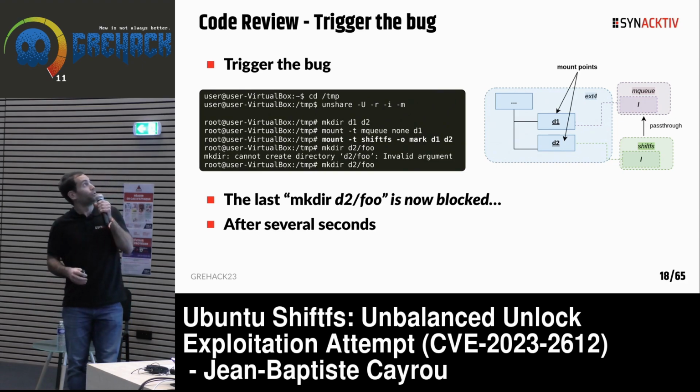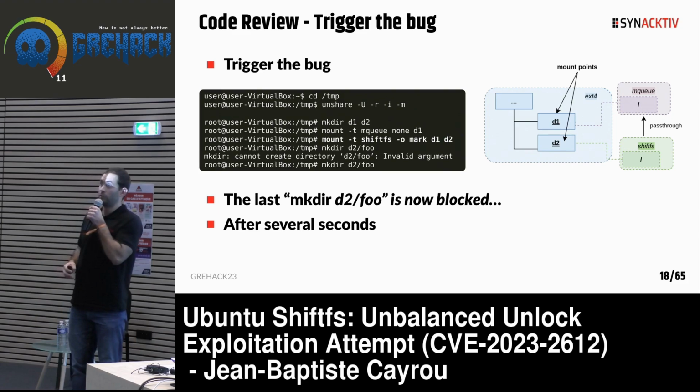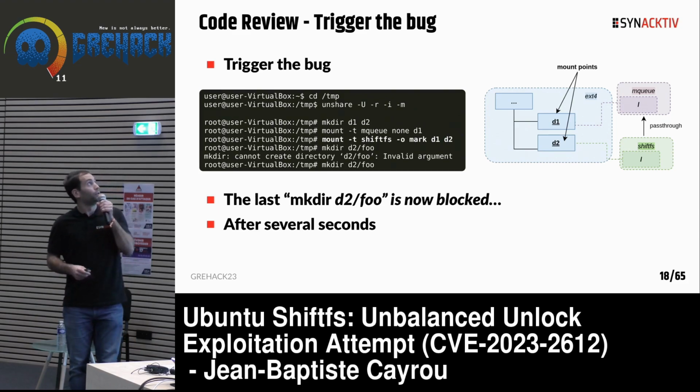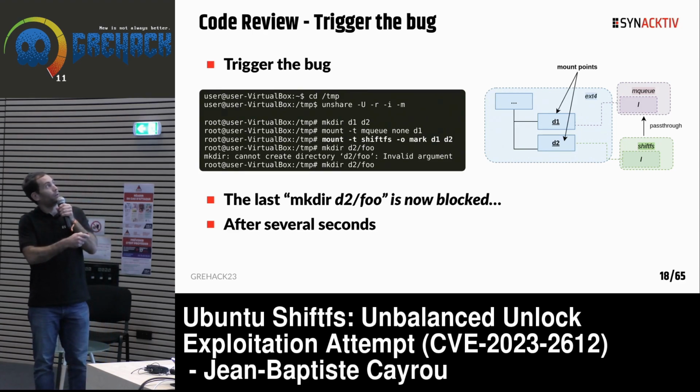The commands are quite simple to reach the vulnerable code. First we set up the namespace with unshare. Then we create two directories, D1 and D2. We set up MQ on D1, and then we set up shiftfs on D2, with the underlying file system being D1.